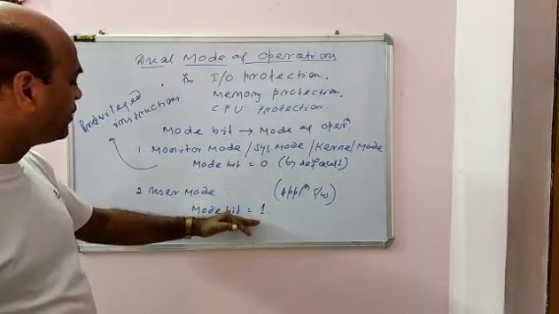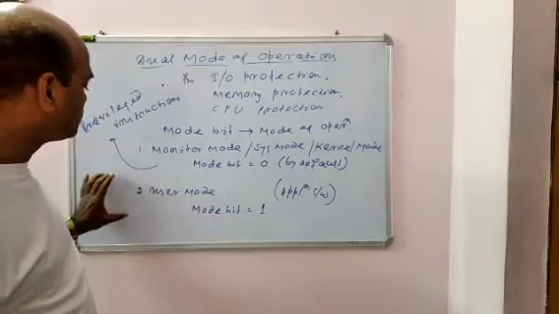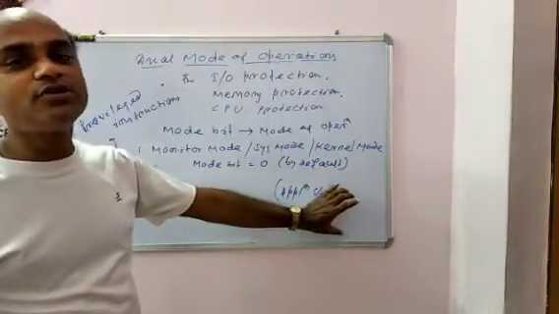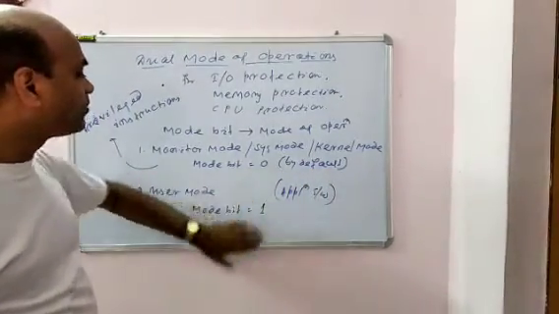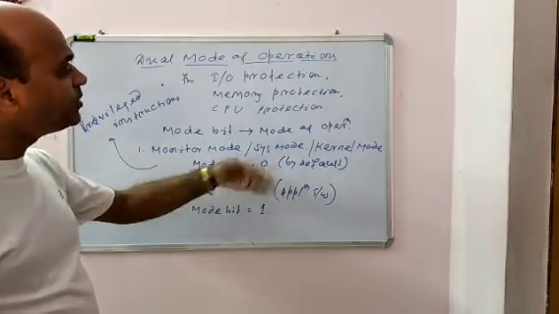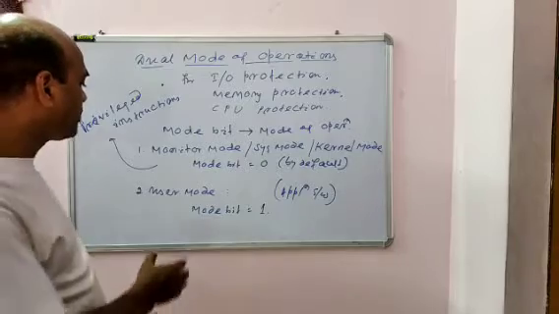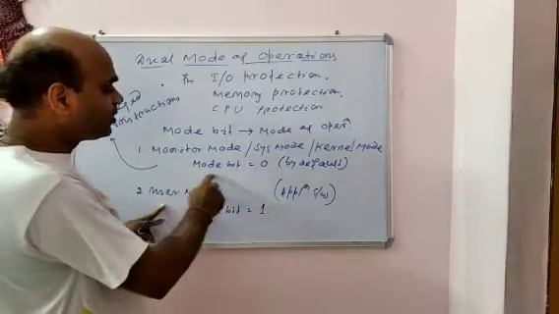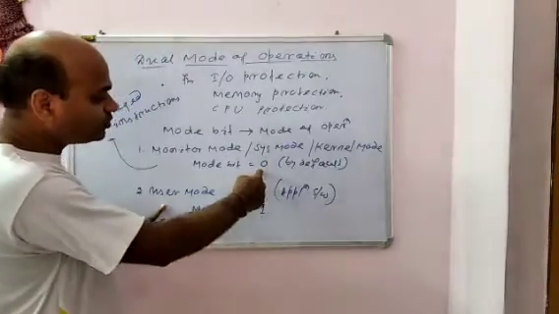And suppose we are executing an instruction in user mode and some system call is required, then the mode will be converted back to 0, because a system call runs in system mode. So to convert from monitor mode to user mode, the mode bit goes from 0 to 1.